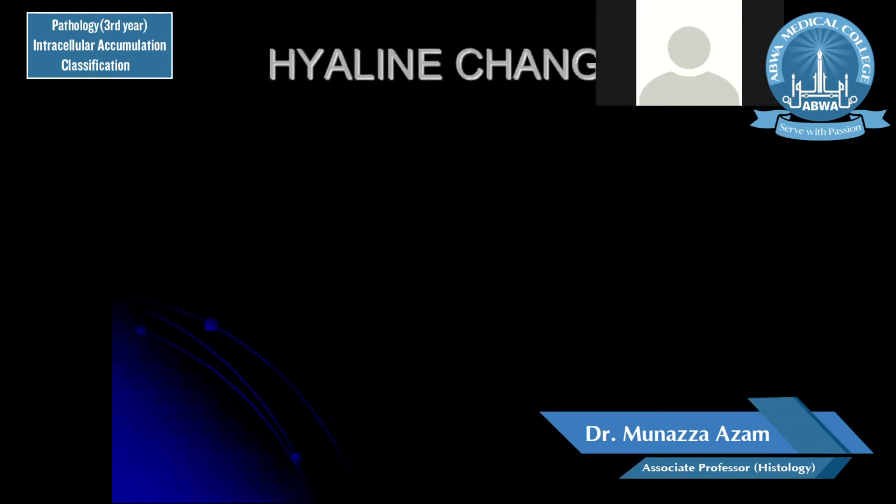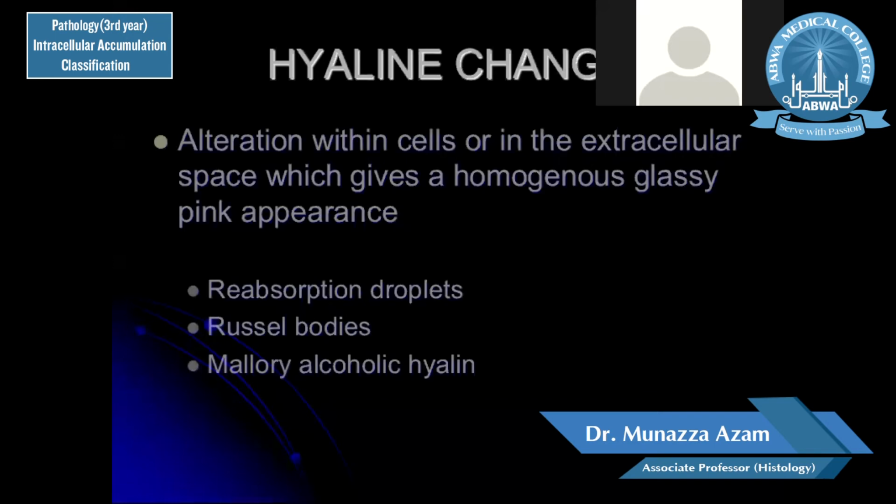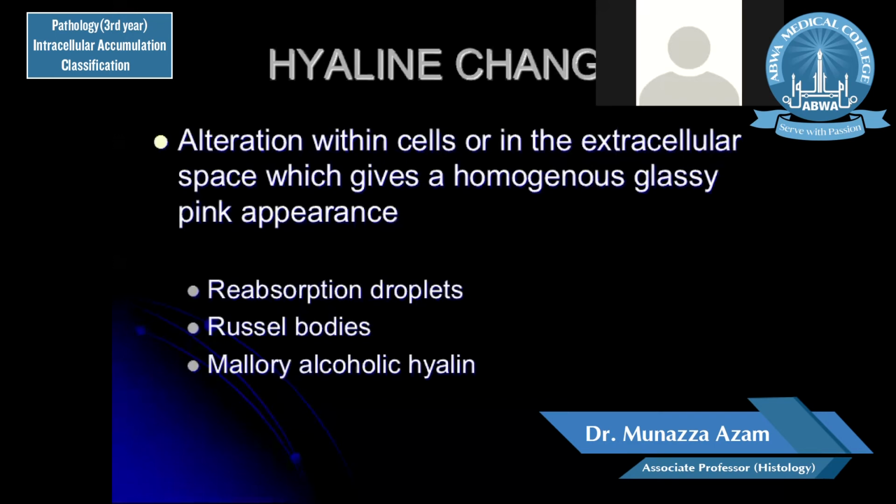Hyaline change. What is hyaline change? Hyaline change is accumulation or alteration within the cell or in the extracellular space, which gives the cell a homogeneous, glassy pink appearance. The main feature is this homogeneous, glassy pink appearance. It can be in the form of reabsorption droplets or Russell bodies or Mallory alcoholic hyaline. Russell bodies occur in the endoplasmic reticulum.